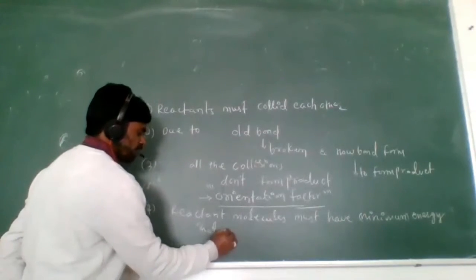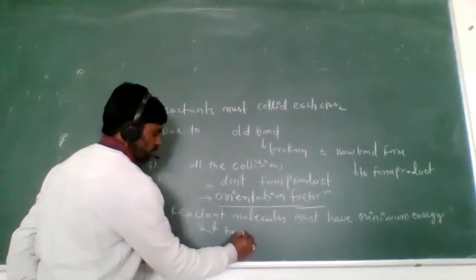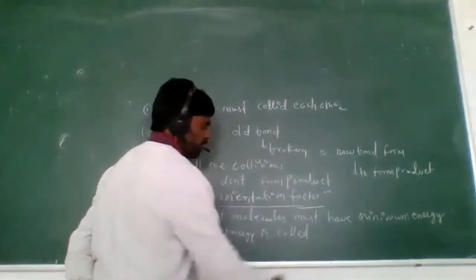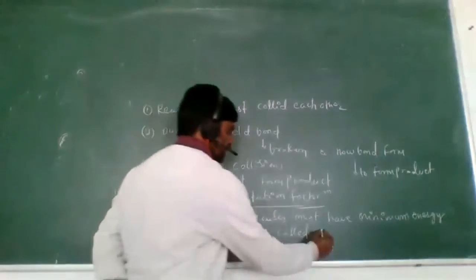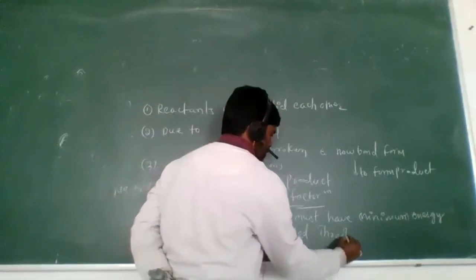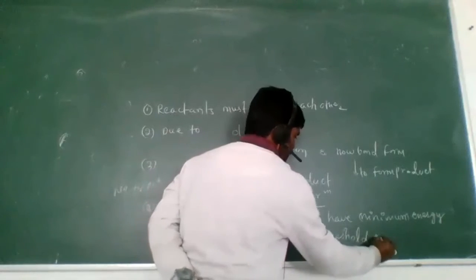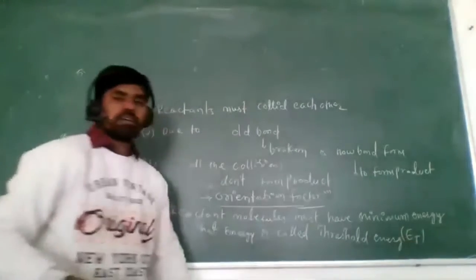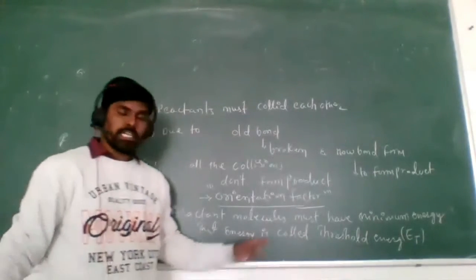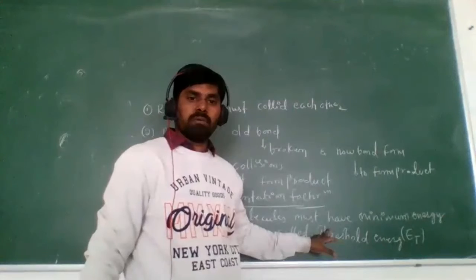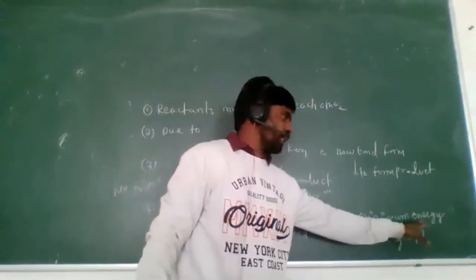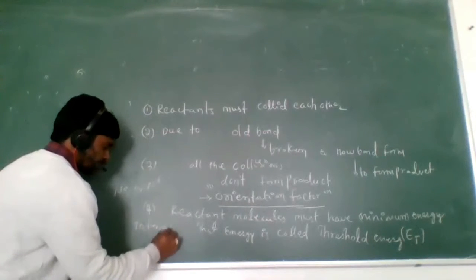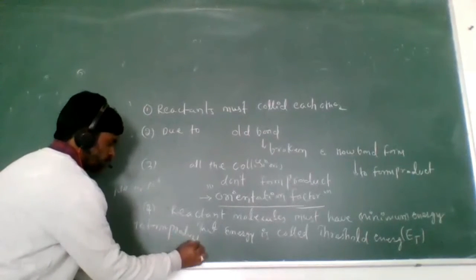Threshold energy. That is indicated by ET. Clear? Now see here, the reactant molecules must have minimum energy to form product.